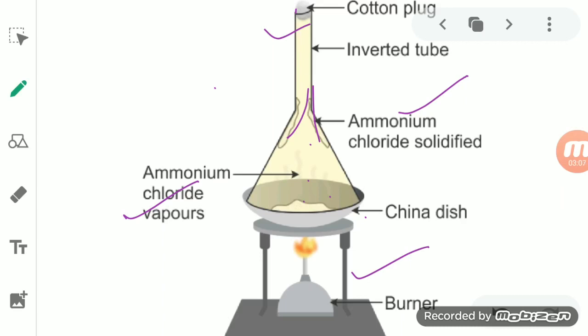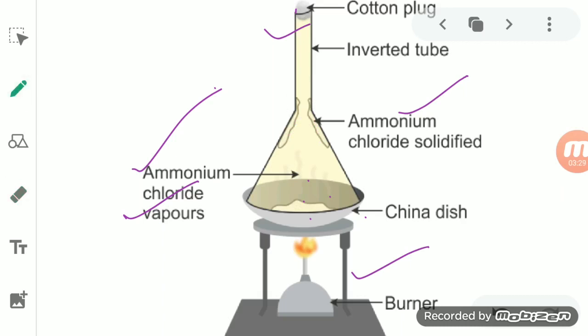As the ammonium chloride vapor moves upward, the temperature lowers down at the neck of this funnel. Here the temperature is more, but here the temperature is less.